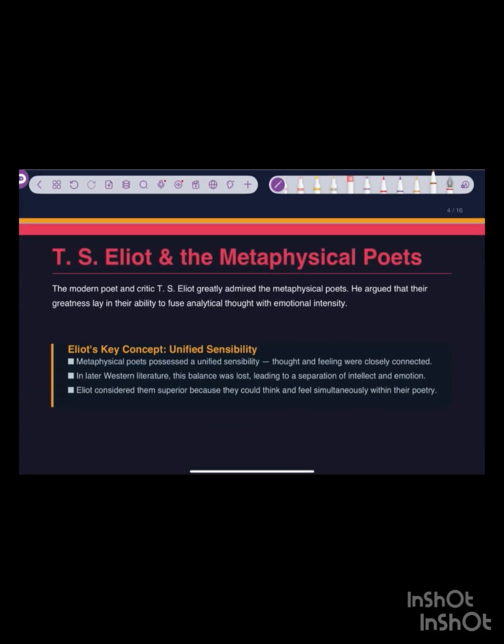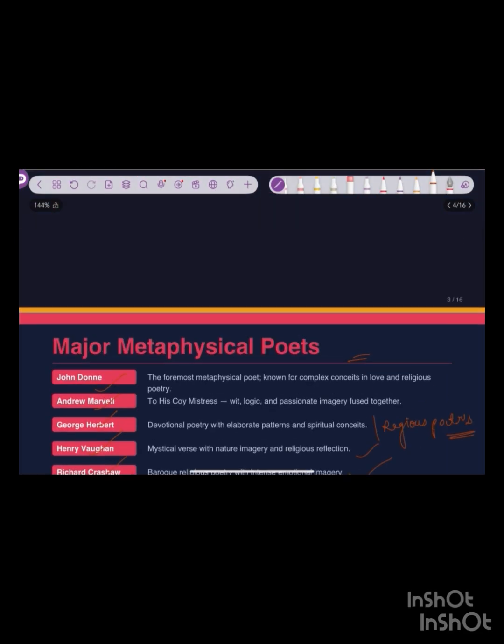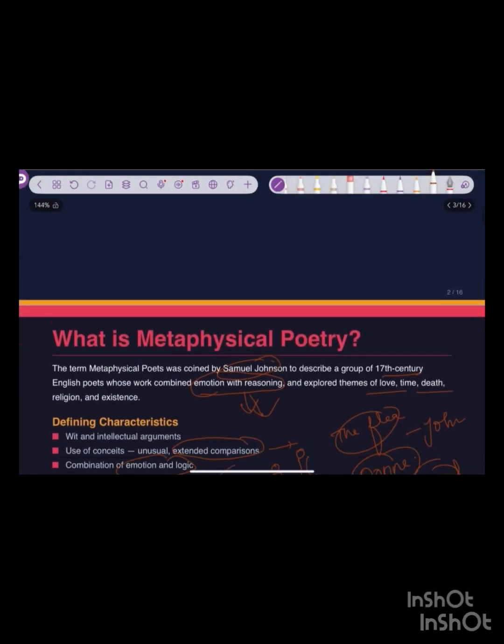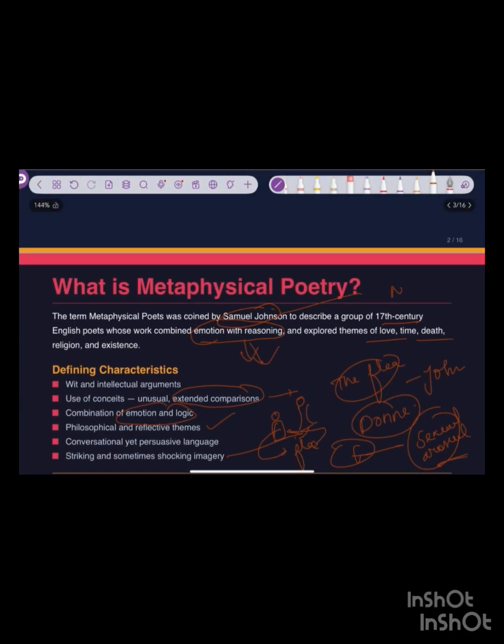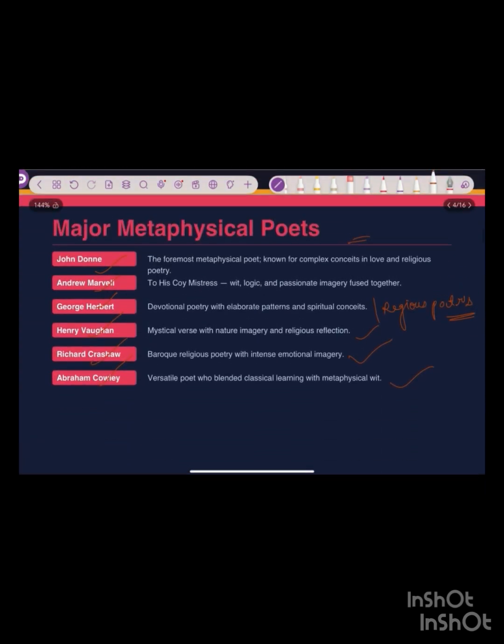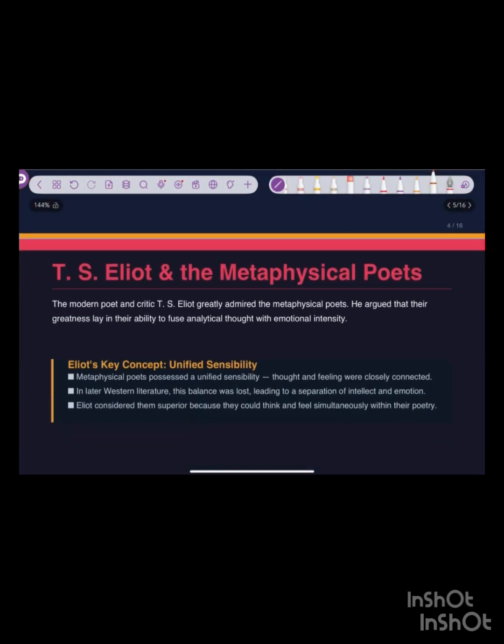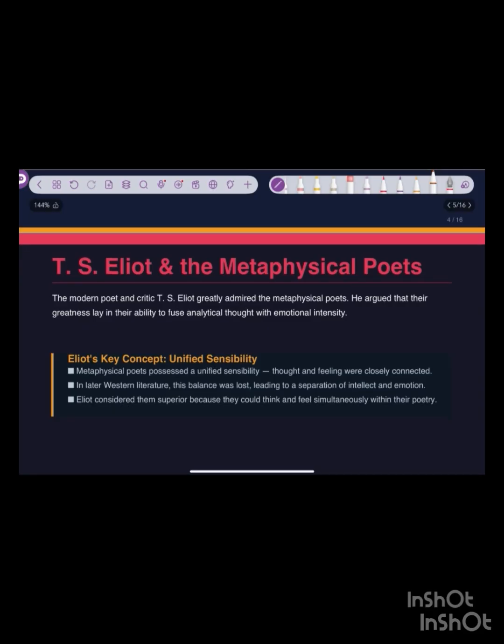Now let's talk about T.S. Eliot. See, Samuel Johnson has somewhat negative images of them. He believed that this poetry unnecessarily complicated the form of poetry. Poetry should be simple. You shouldn't sound so intellectual in poetry, so that it gets alienated from the common masses. But on the other hand, T.S. Eliot was so full of praise for these poets that he praised them.